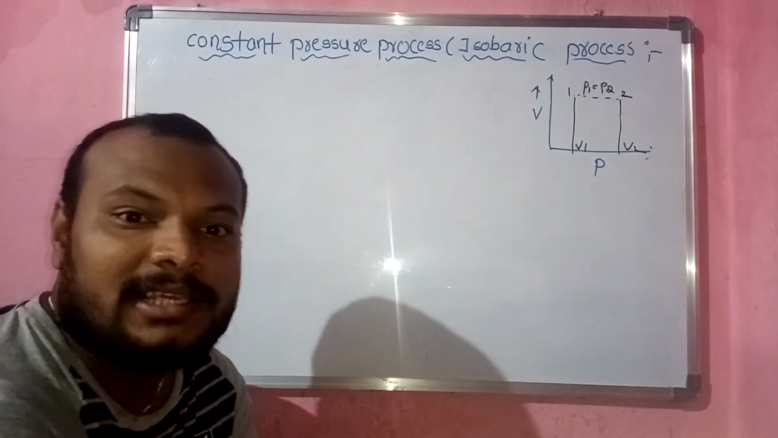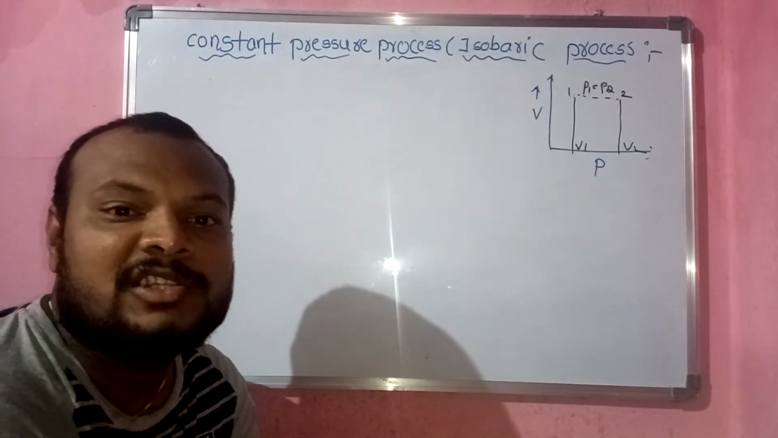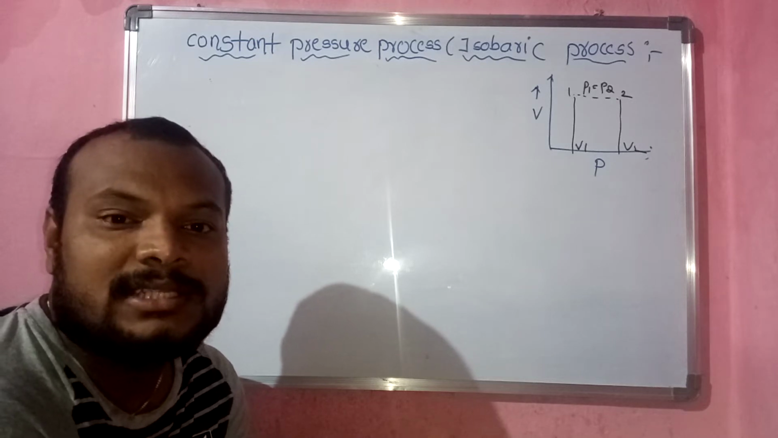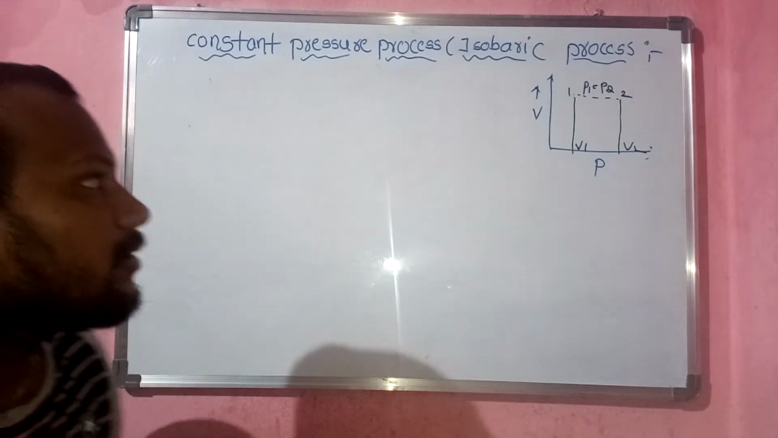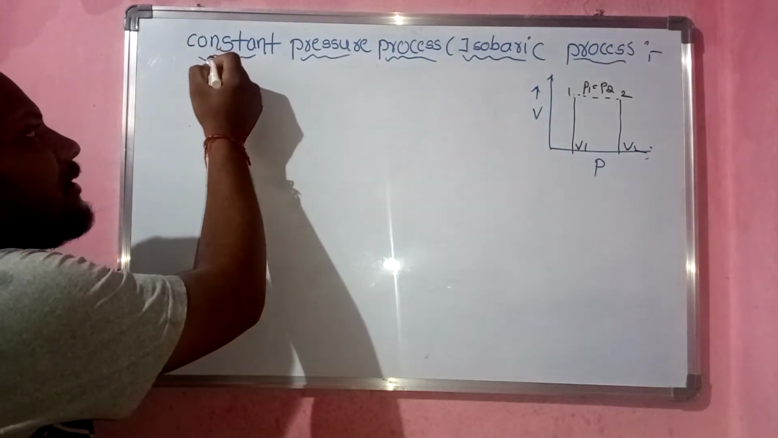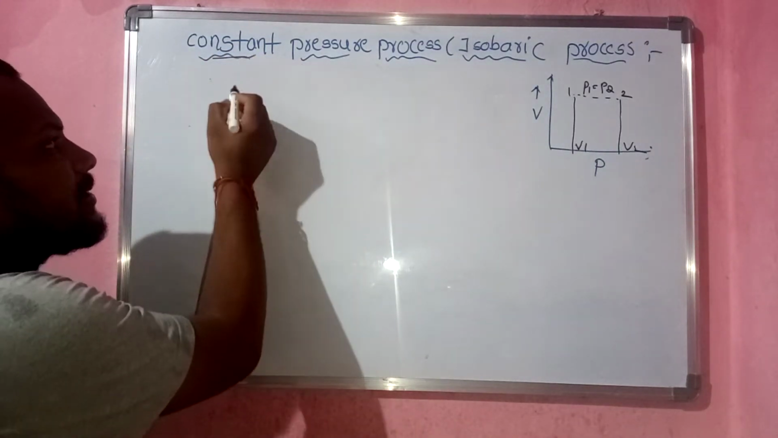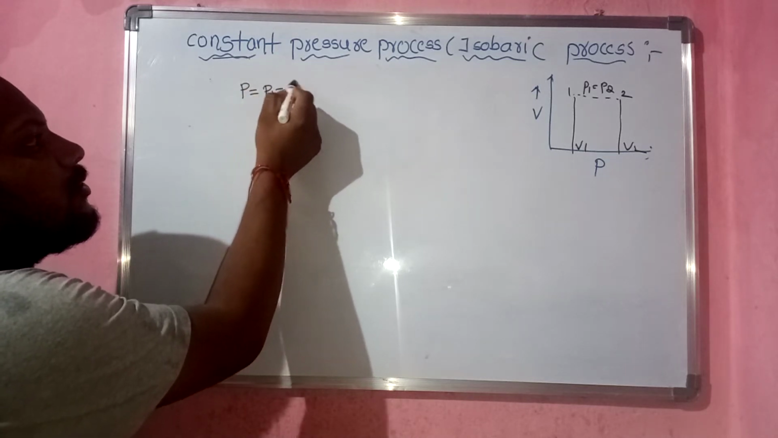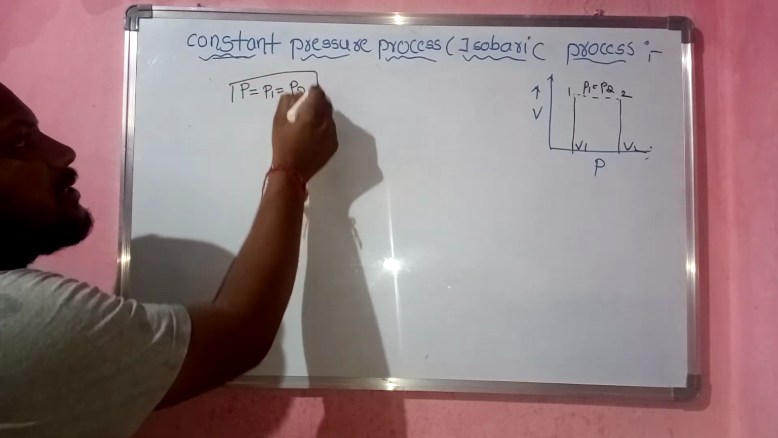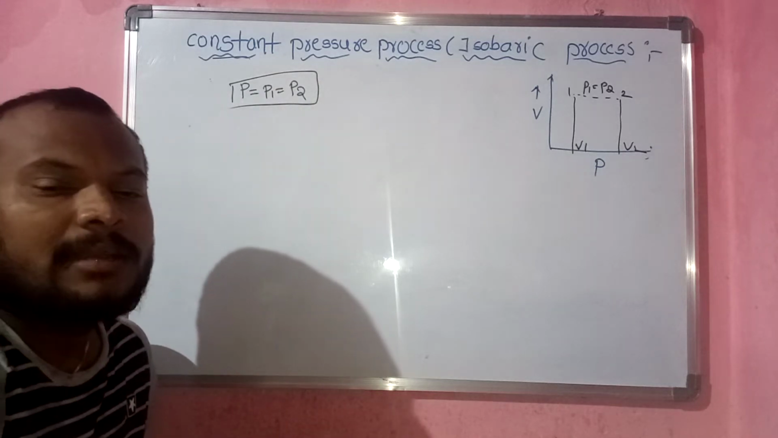Today we are discussing the work done and heat transfer for the constant pressure process. The constant pressure process is also known as an isobaric process. So here, in the name only, constant pressure means the pressure is constant: P is equal to P1 is equal to P2. So this is the constant pressure process.